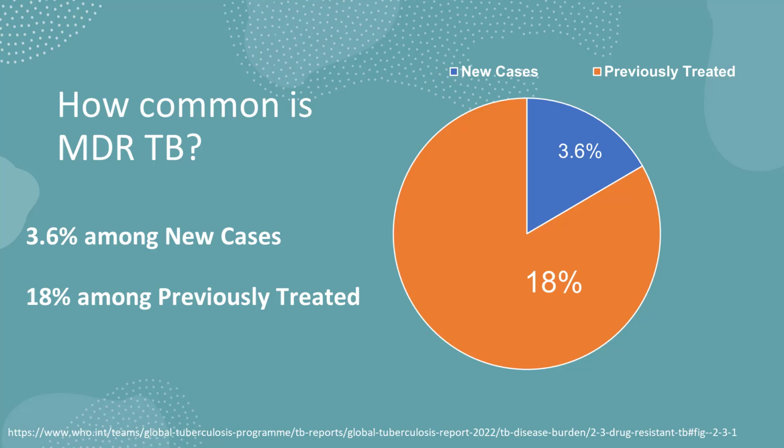If you are wondering how common is MDR TB among all diagnosed TB patients, here are some stats. 3.6% among new cases are multidrug resistant cases, and among previously treated TB cases who come positive again, MDR is as high as 18%.